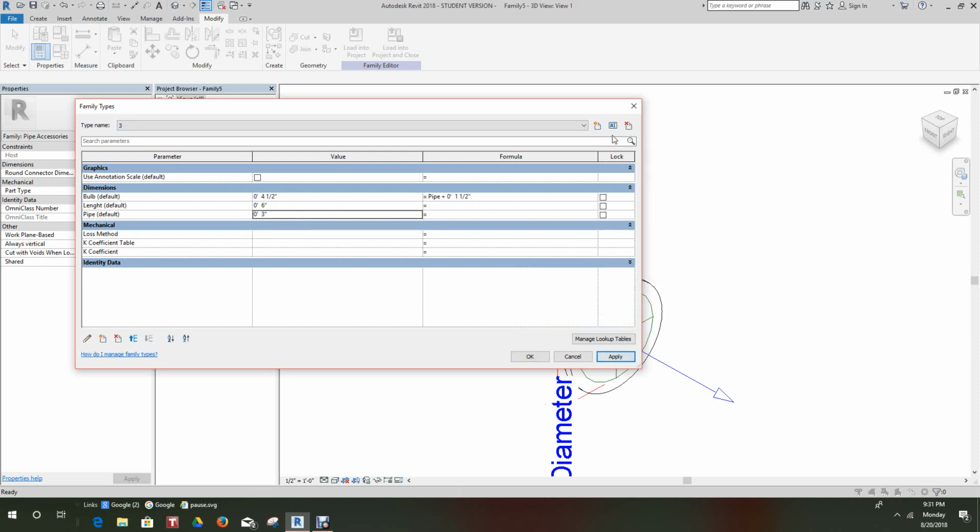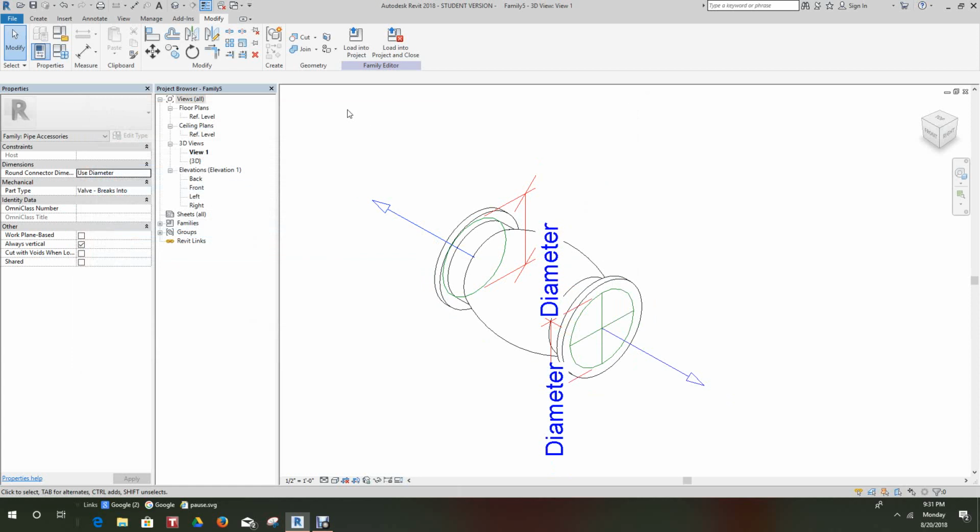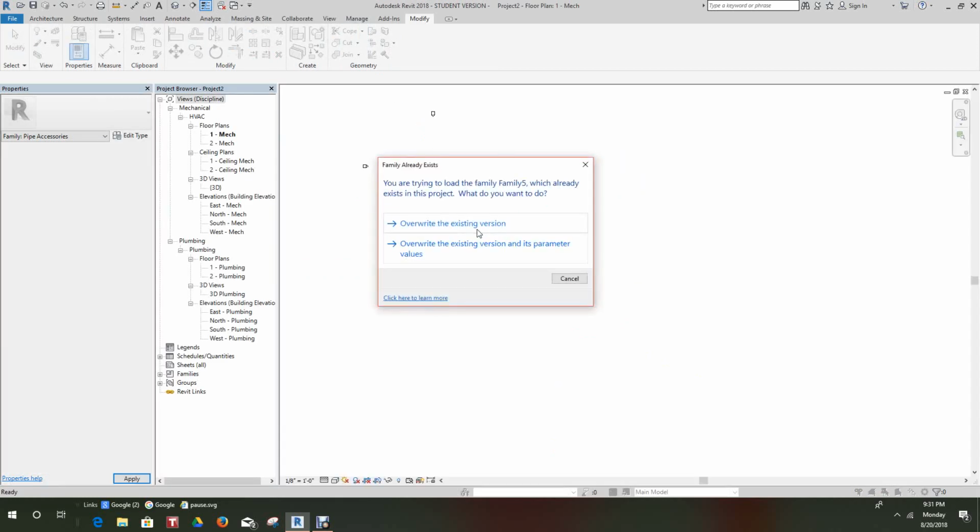So apply, and if we look here, we'll see our 3 types. 1, 2, and 3. There's our 1, which is 1. Our 2, which is 2. And our 3. So let's apply. Okay. And let's load this guy into the project.